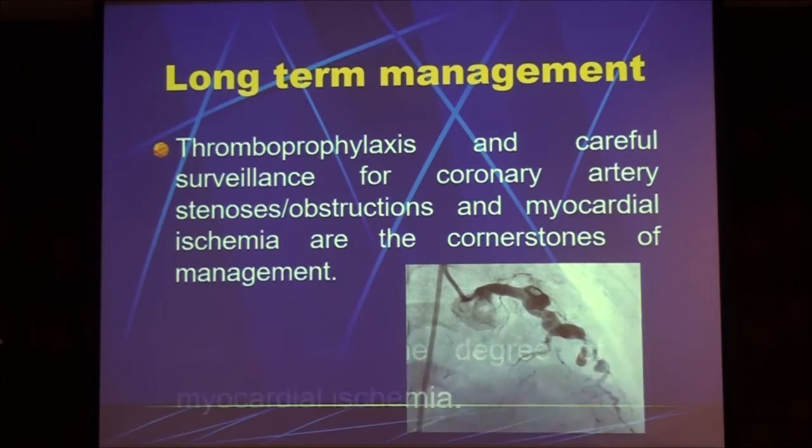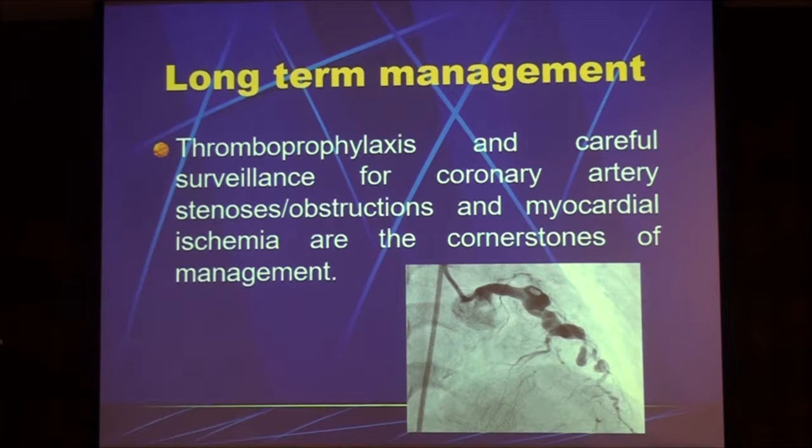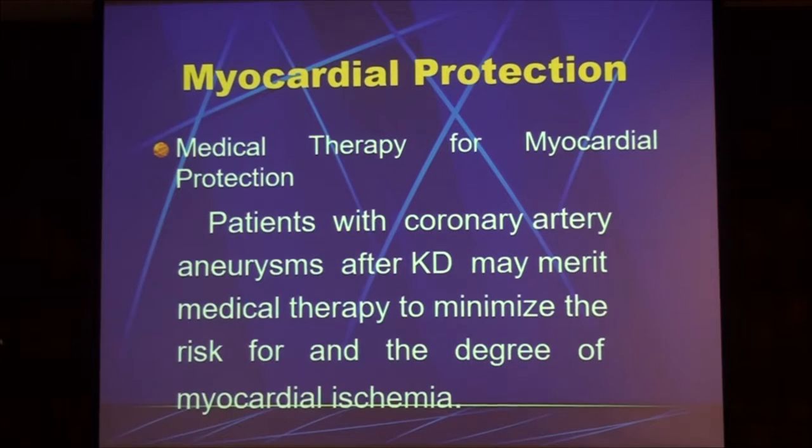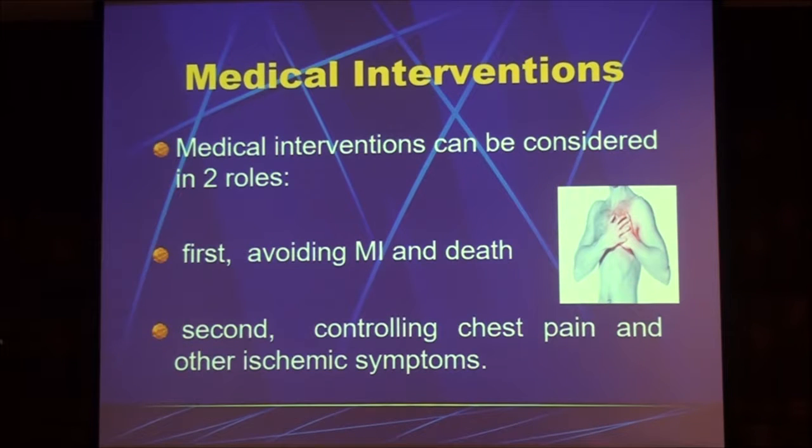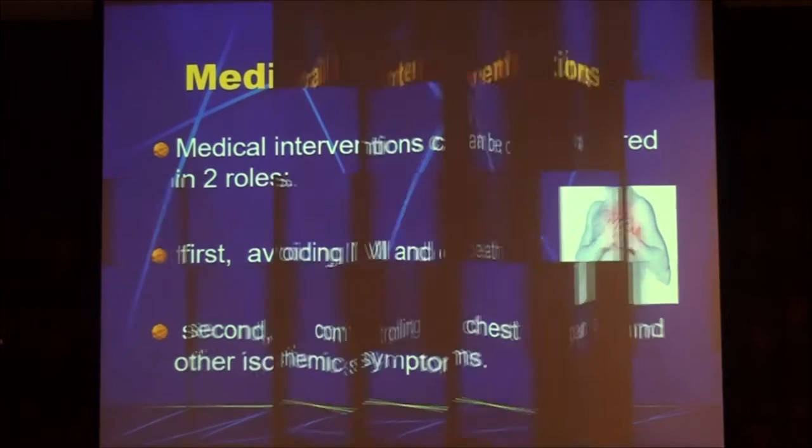Now, how about your long-term management for prophylaxis and careful surveillance of coronary artery stenosis? Okay? So, medical therapy for myocardial protection. Patients with coronary artery aneurysm after KD may merit medical therapy to minimize the risk for and the degree of myocardial ischemia. Okay? First, the medical intervention can be considered in 2 roles: avoid MI and death, and second is controlling chest pain and other ischemic symptoms. Okay?